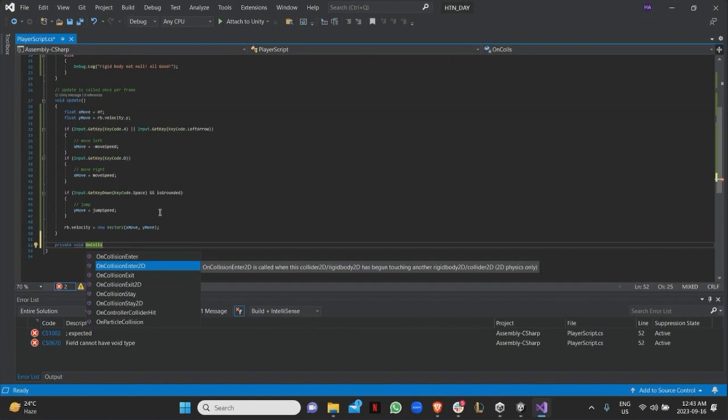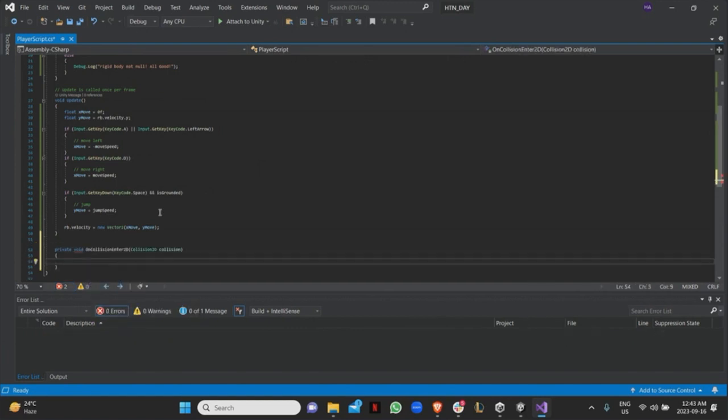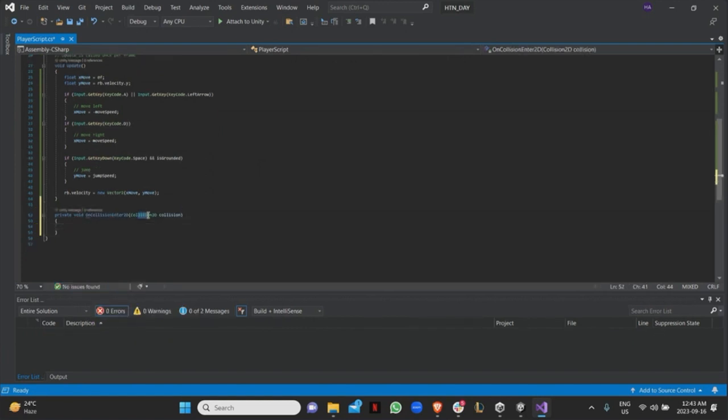So in my case, I want to do OnCollisionEnter2D, and it's automatically going to take a Collision2D input, and basically this collision will have information about the rigid body, the velocities, and everything like that, right? So I want to say something like if player is touching a ground, isGrounded equals true, right? So how do I code that?